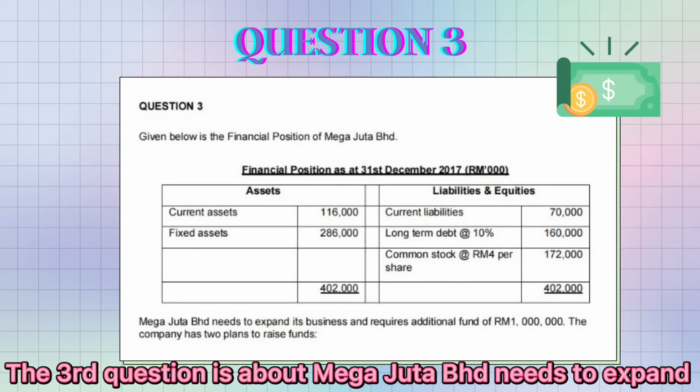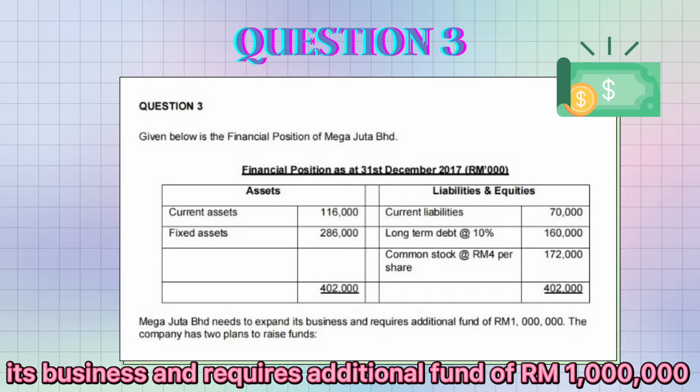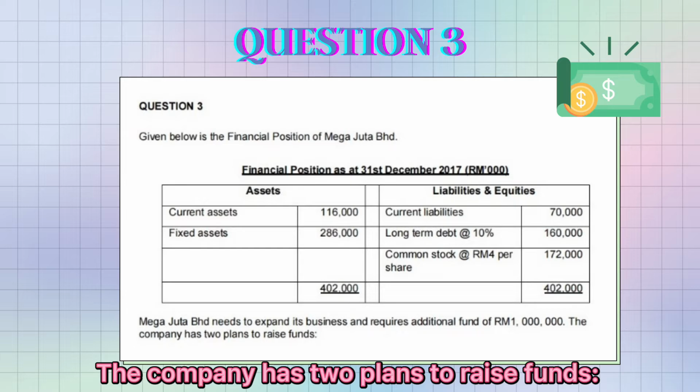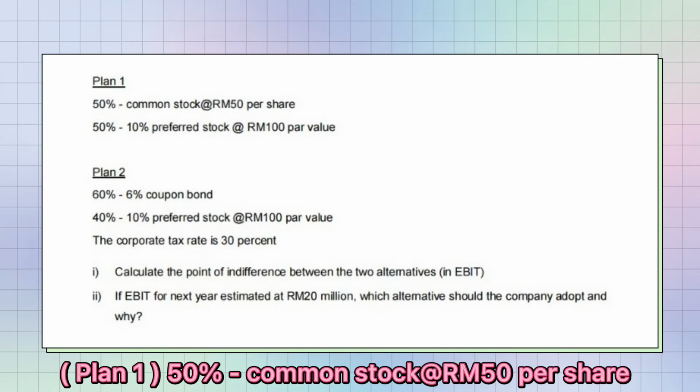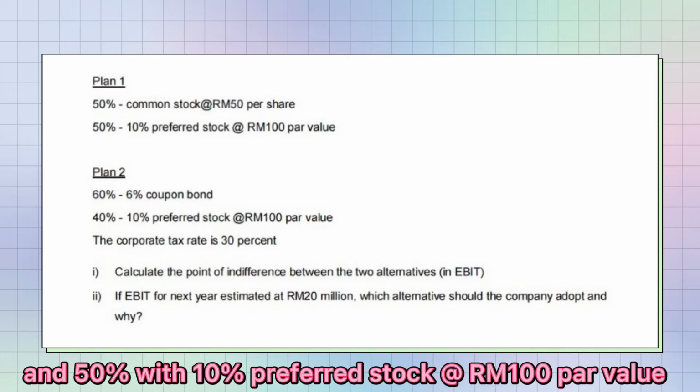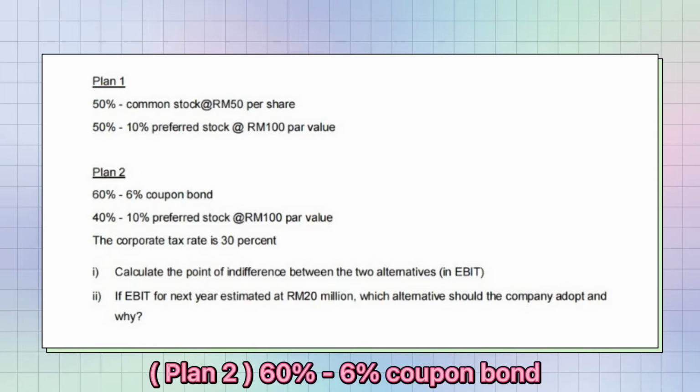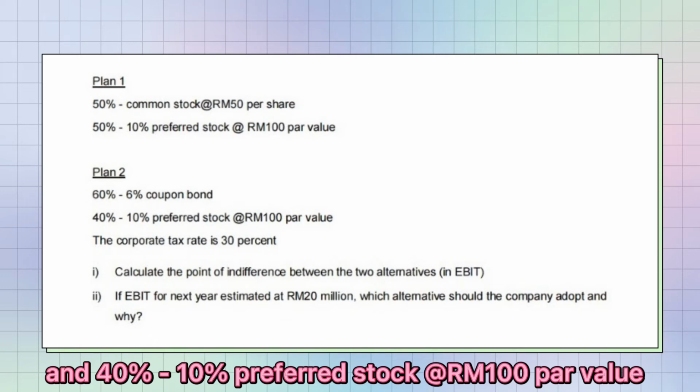The third question is about Mega Cuta Berhad, which needs to expand its business and requires additional funds of 1 million. The company has two plans to raise funds. Plan 1: 50% common stock at RM50 per share and the balance 50% with 10% preferred stock at RM100 par value. And the second plan: 60% with 6% coupon bond and 40% with 10% preferred stock at RM100 par value.